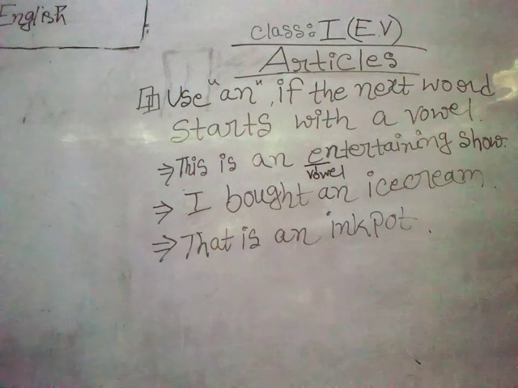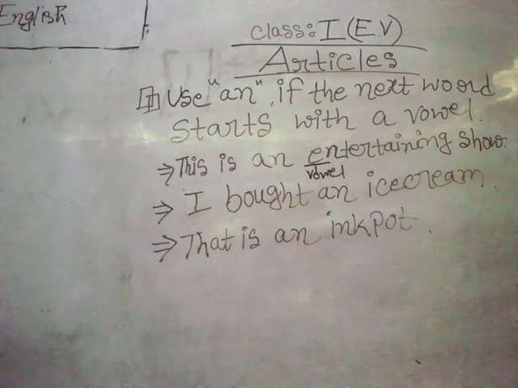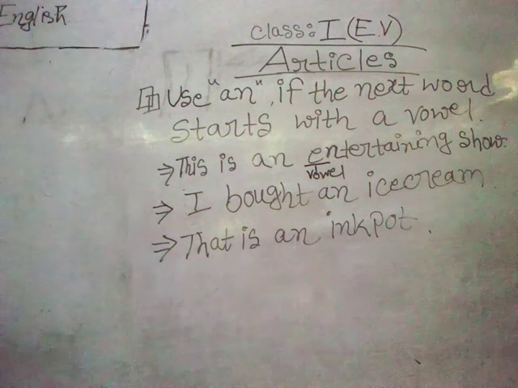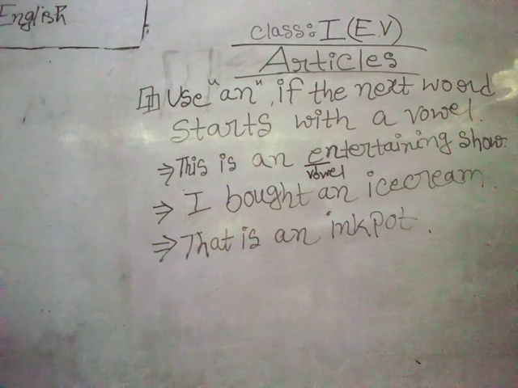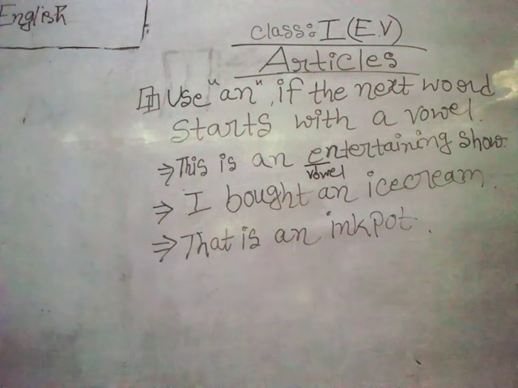We should not put a. If we see any vowel at the very first place of a word, then before the vowel we should mention an as the article.